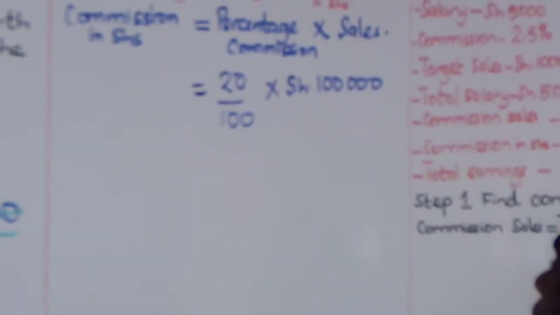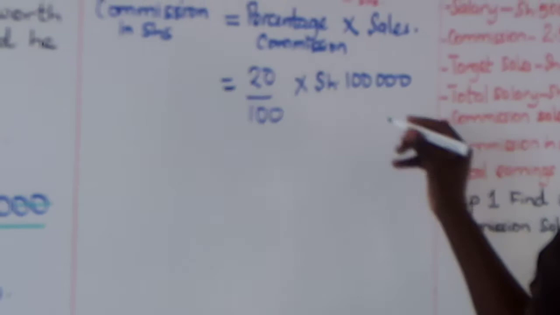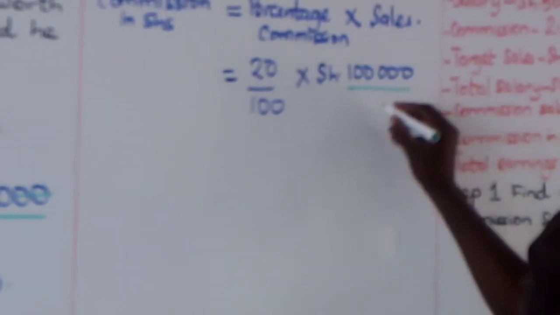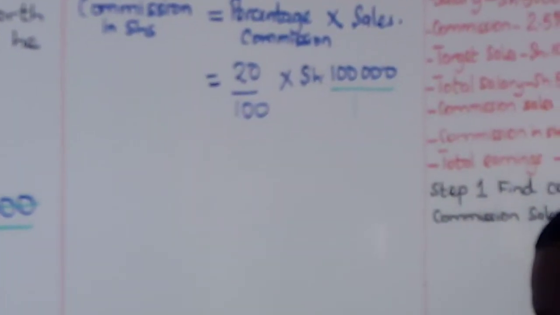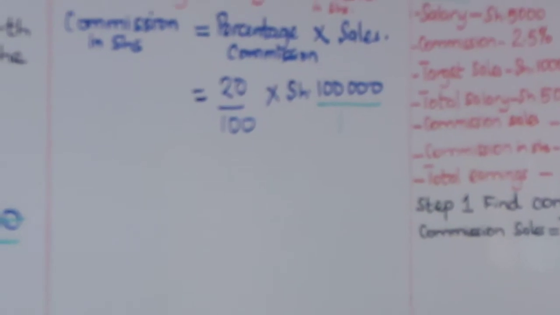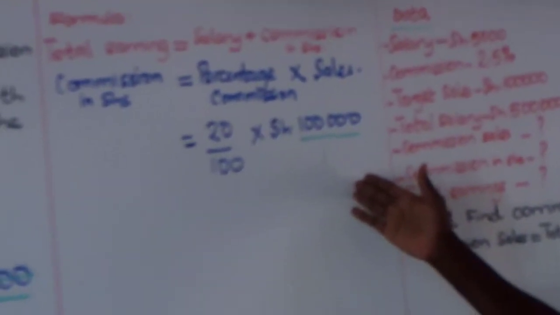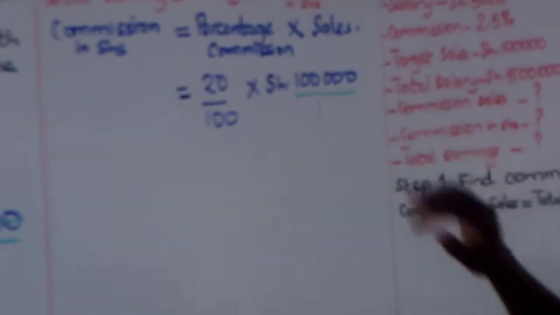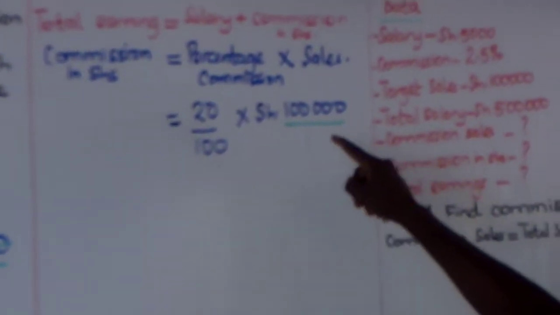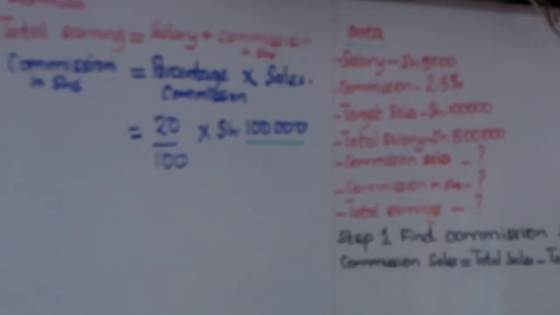We need to make them look the same. And so that we deal with only fractions, we make 100,000 a fraction by putting it over 1. Remember, we can't put it over 2 or any other number, because it will bring a difference. But when you put 1, it does not change 100,000.